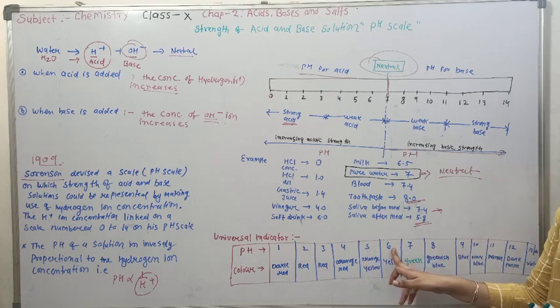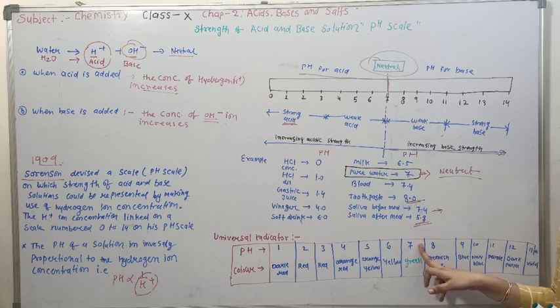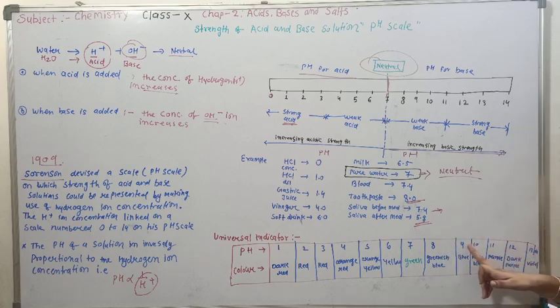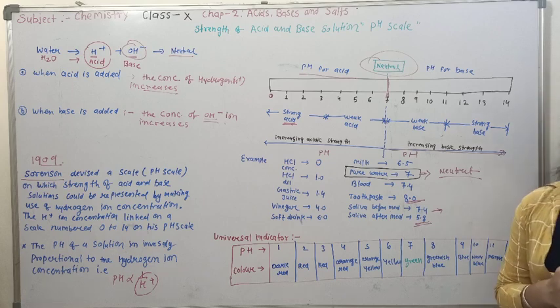Yellow color, pH is 6. Green color, that's neutral pH, 7. If you obtain greenish blue color, the pH is 8. Blue color, the pH is 9. Navy blue color, pH 10. Purple color, the pH is 11. Dark purple color indicates pH 12, and violet color indicates pH 13 to 14. So this is about indicators and different colors on the pH scale.